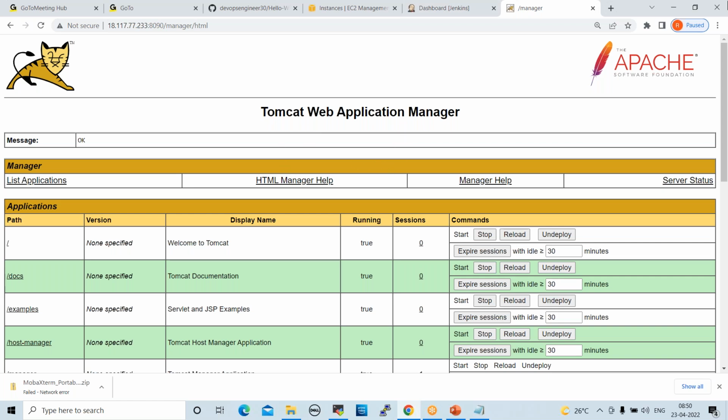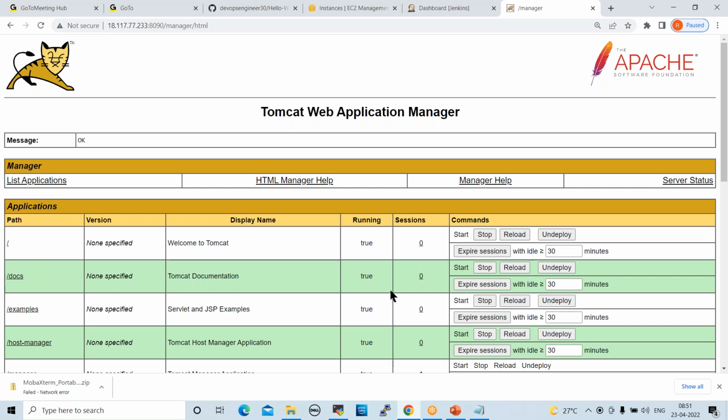Now Tomcat is ready. My target is to deploy an application on the Tomcat server through Jenkins. Before deploying applications on Tomcat server, what do we need to do first?